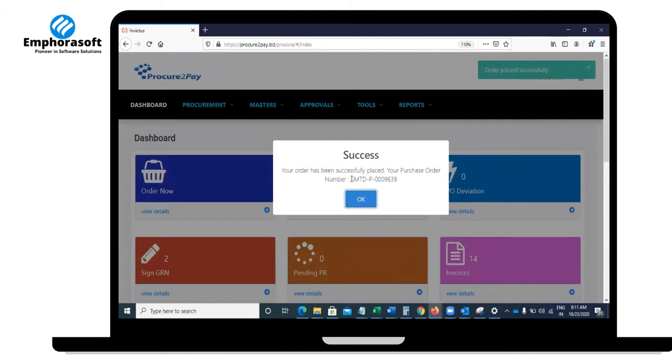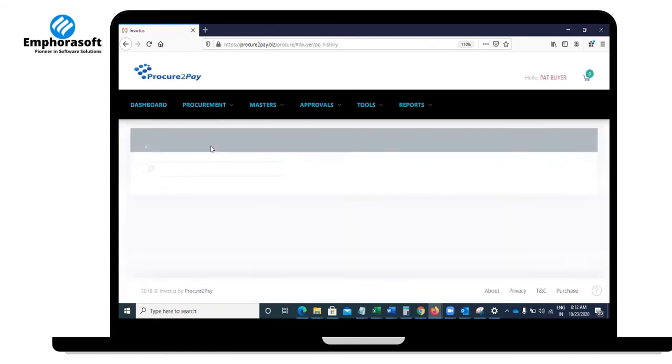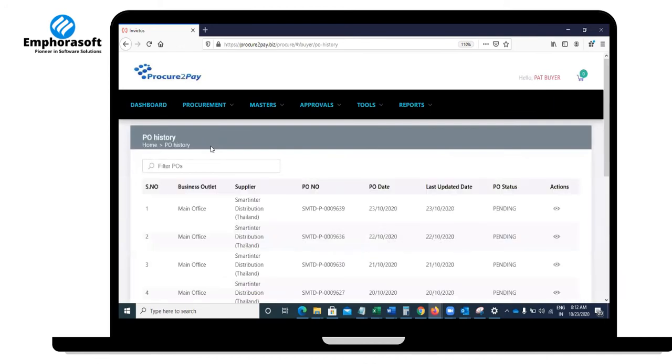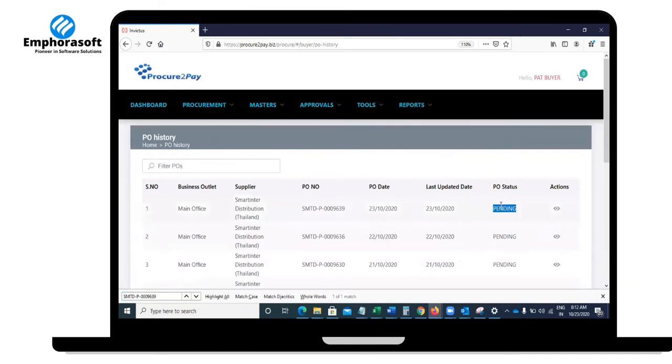So this is one way of placing an order. It is simply a kind of e-commerce template. You go ahead and select the quantity and all, and then you're done. Now, to refer to your order, where is my order? I can see that my order at this point is in a pending status, right? Just now I created the order. So till now my supplier hasn't gone through it yet.